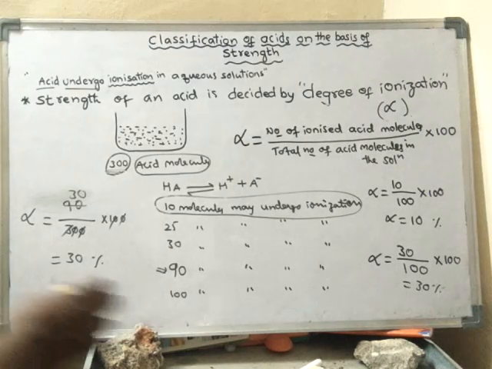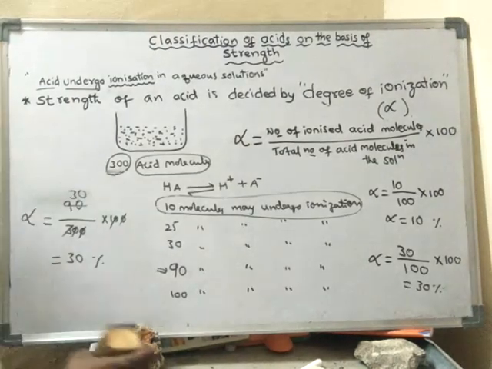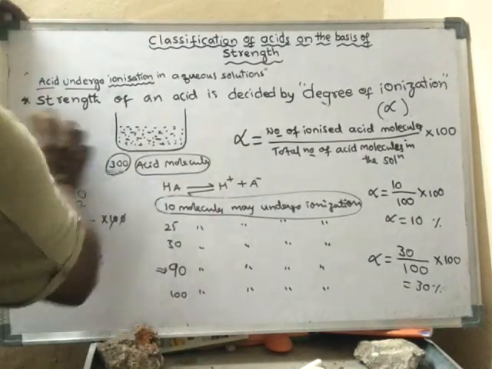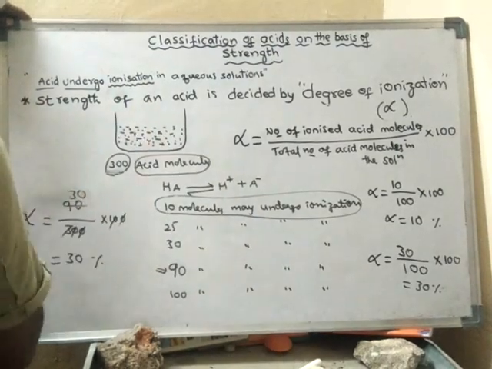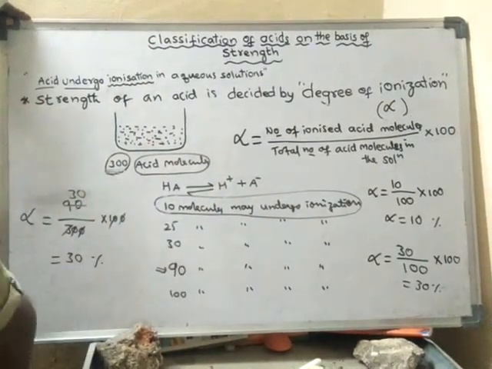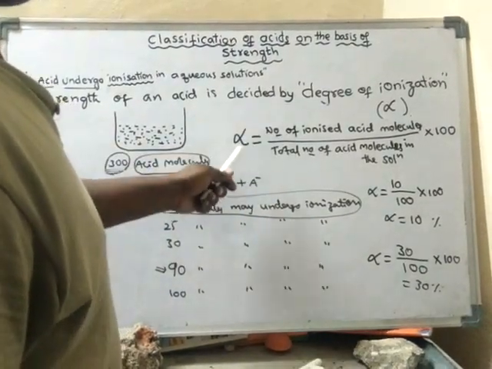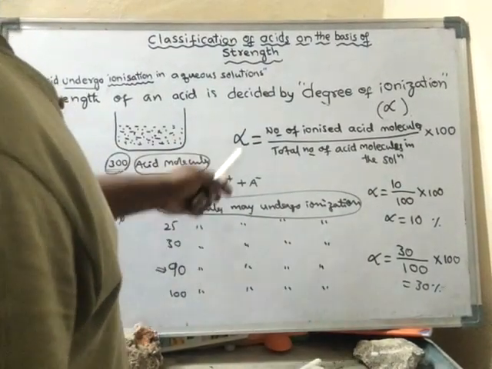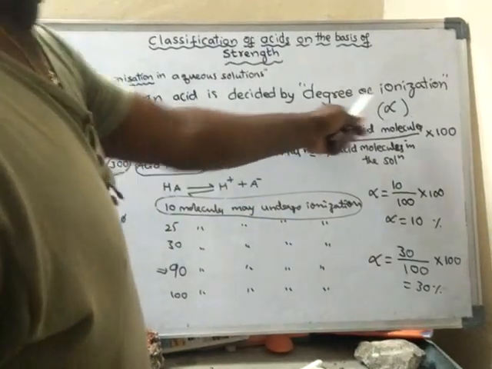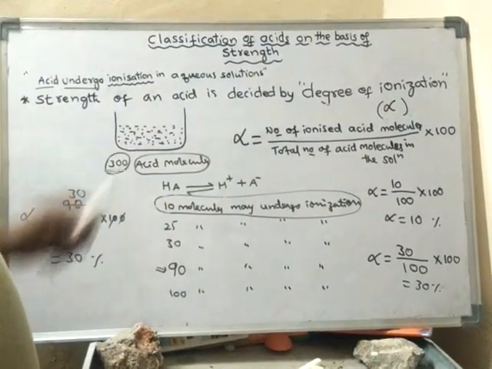So based on the strength, now I will go with the classification. Did you understand this concept? Degree of ionization will have this formula.